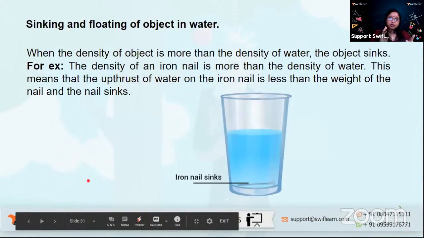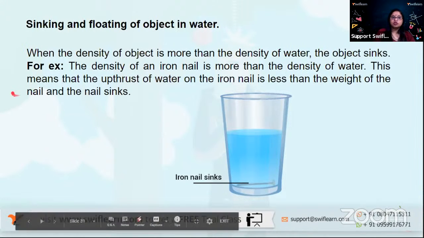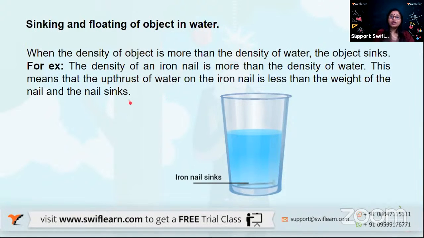So now we talked about relative density. We talked about how density can be connected with buoyancy. If the density of an object is more than the density of the fluid in which it is immersed, it is going to sink. If the density of an object is less than the density of the fluid in which it is being immersed, it will float. So now we are going to talk of sinking and floating of objects in water. Now we are actually taking the fluid as water. So when the density of an object is more than the density of water, the object will sink. So this also applies with respect to water as a fluid, as a liquid.